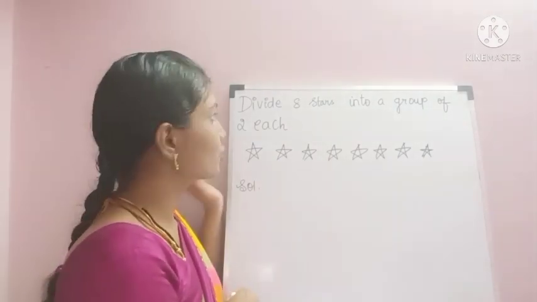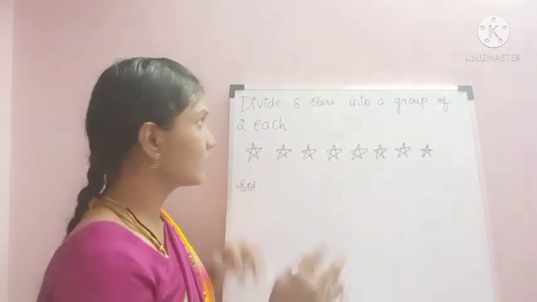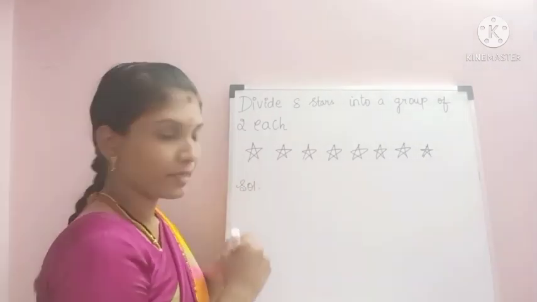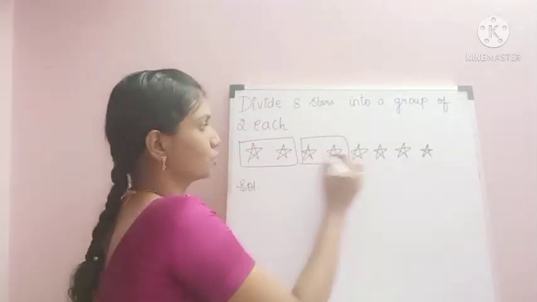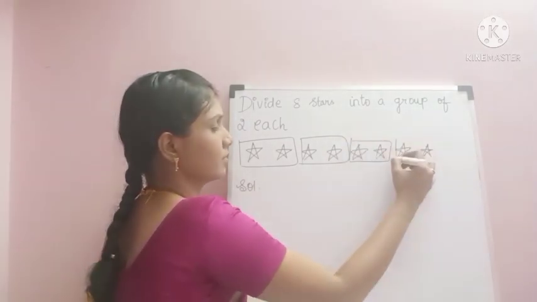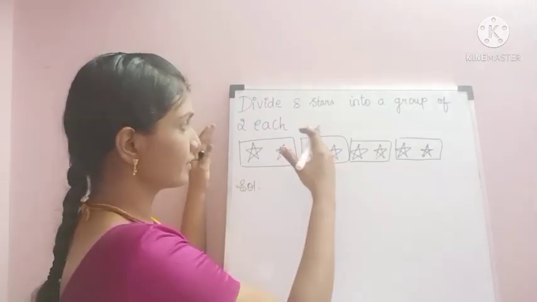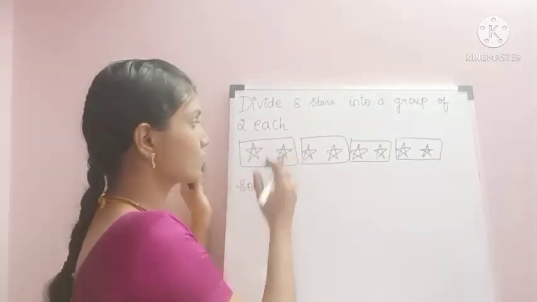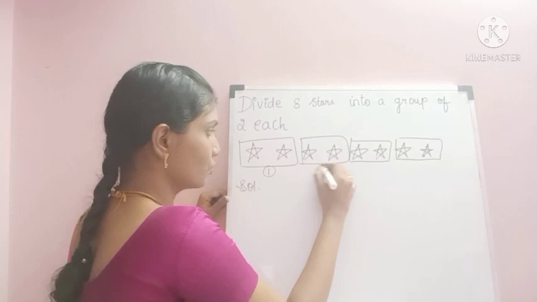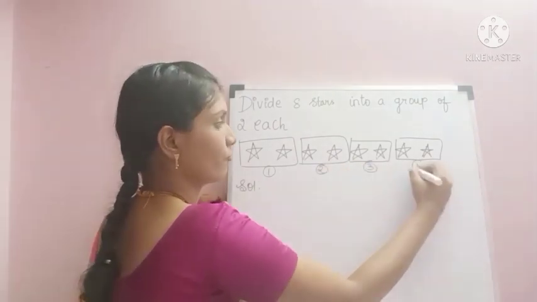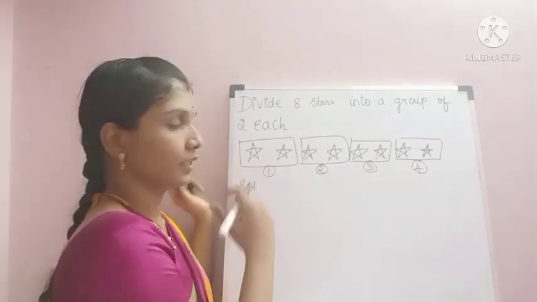Divide 8 stars into groups of 2 each. So totally we have 8 stars. We have to make groups of 2 each. Shall we make? See, 1, 2, 3, 4. Totally we have 8 stars. So we made groups of 2 each. So now we have to find how many groups are there. 1, 2, 3, 4.